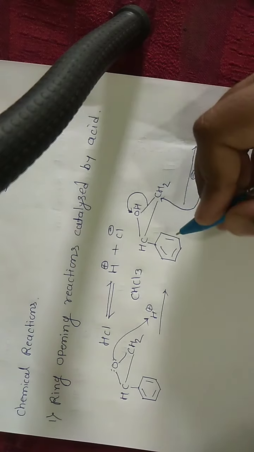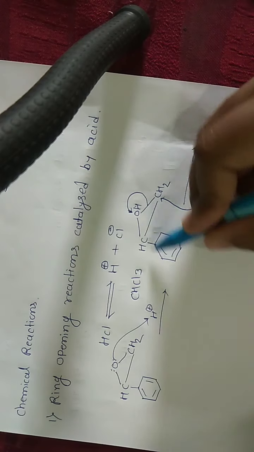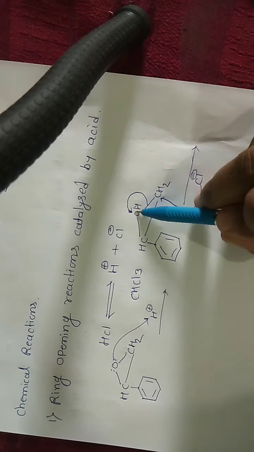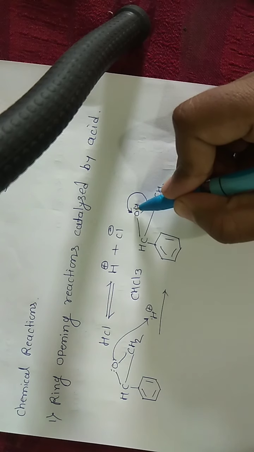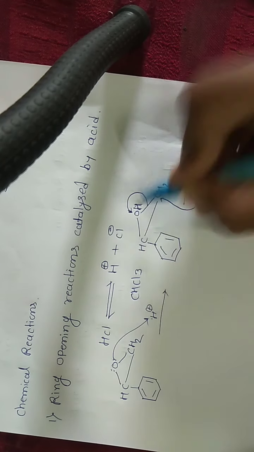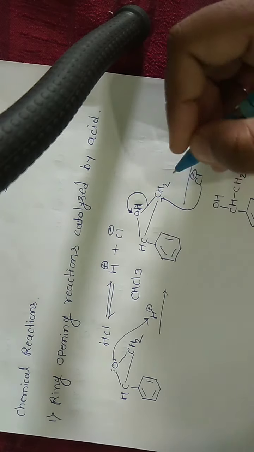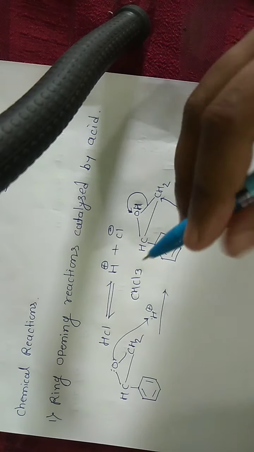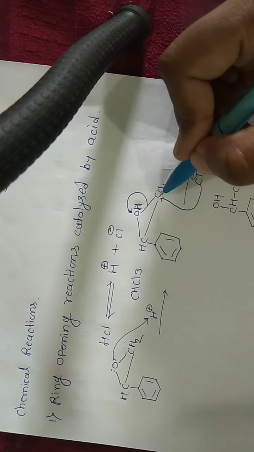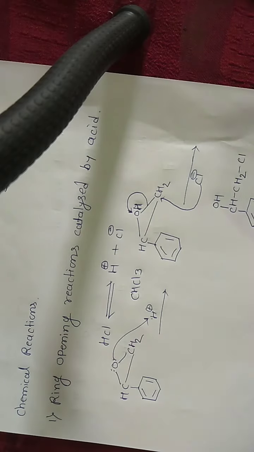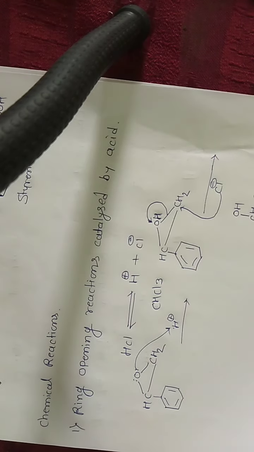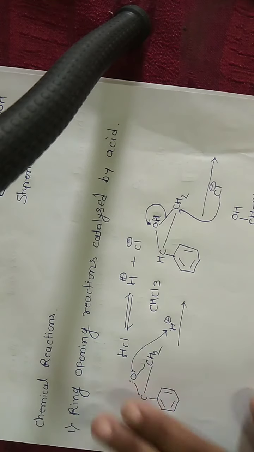It gives benzene ring CH-OH. This H is attached to the oxygen atom, which means it forms OH, and after that the Cl minus of HCl attacks the CH2. It forms benzene ring CH2Cl CHOH, 2-chloro-1-phenylethanol. That is the ring opening reaction catalyzed by acid.